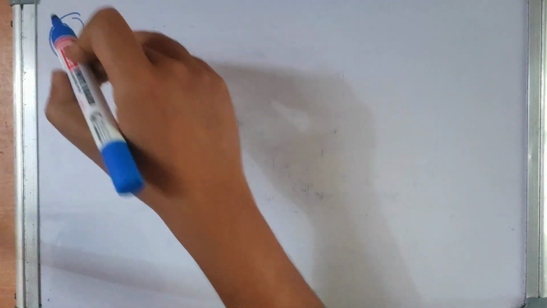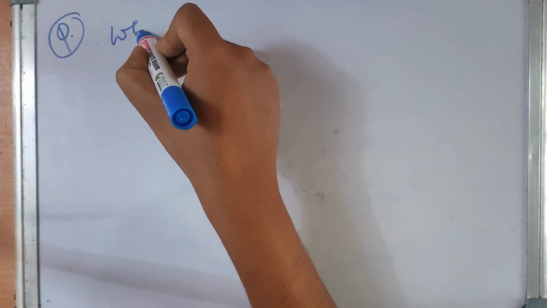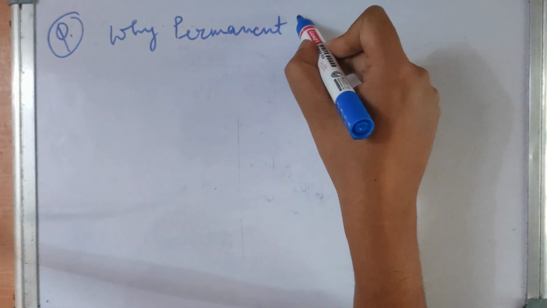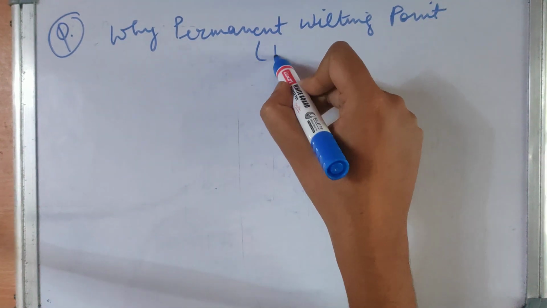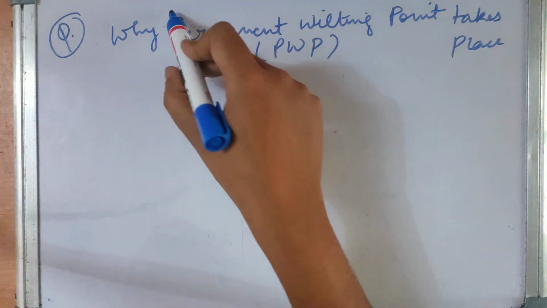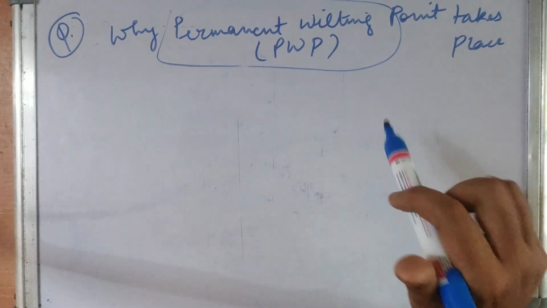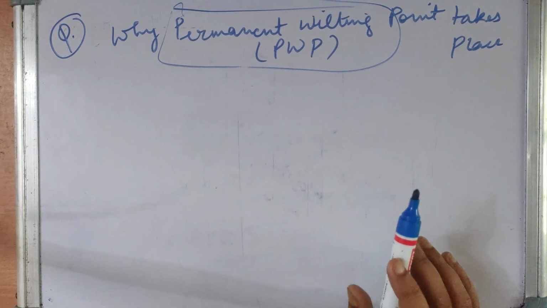Now moving on. This was asked in a previous year, a very important question. Why does permanent wilting point, that is PWP, take place? So you have to describe why permanent wilting point happens. It is not that complex a topic. I have discussed permanent wilting point in previous lectures also, so you should know that.